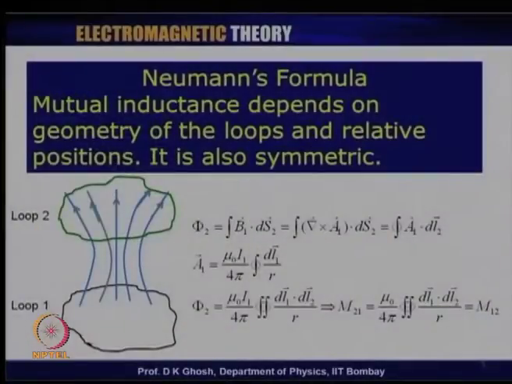Now, we can do something interesting, though this formula that I will derive is of no great use. On the other hand, it establishes two things. Firstly, it will establish that the mutual inductance is a property which depends upon the geometry of the loops, the relative position of the two loops, and also I will show that M 2 1 is equal to M 1 2.